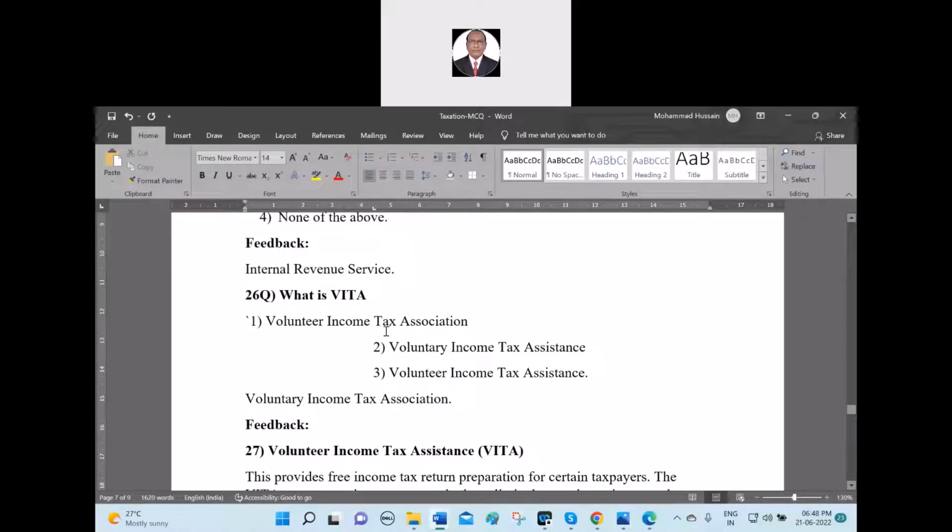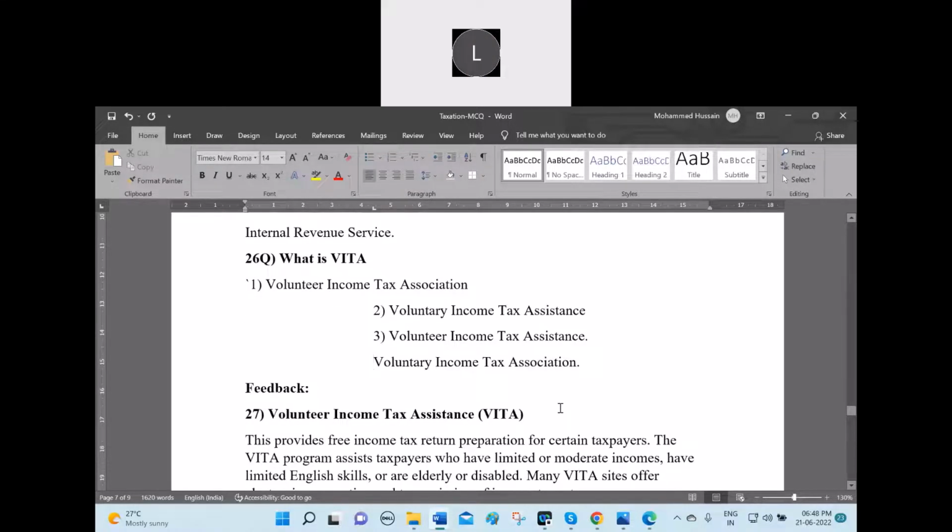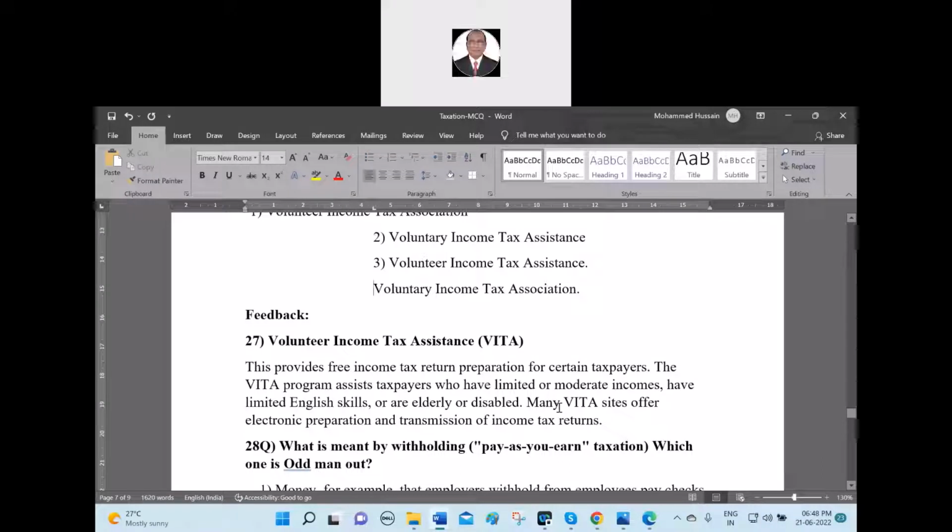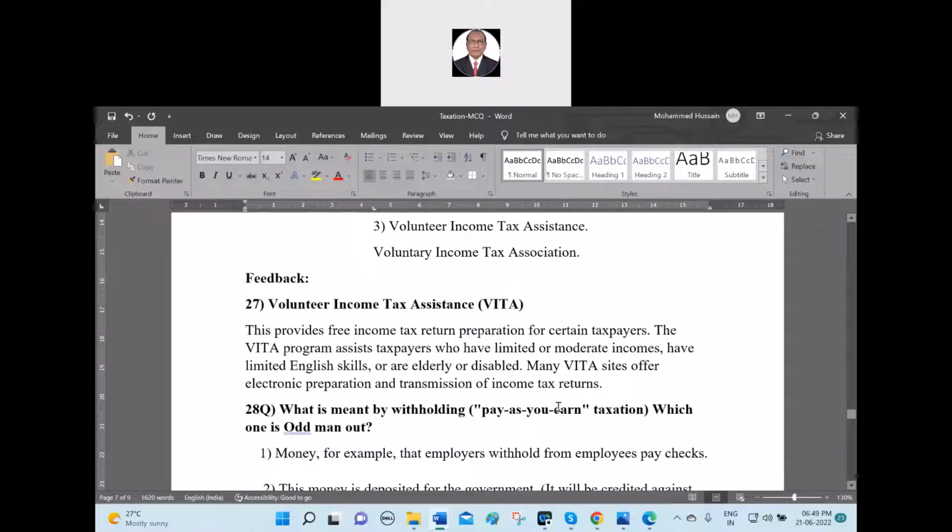This is Volunteer Income Tax Association. It's wrong, it is the assistance. So I should have said none of the above here, but I did not say none of the above. So the third option is there, sir. Volunteer Income Tax Assistance is the right answer. This provides free income tax return preparation for certain taxpayers. The VITA program assists taxpayers who have limited or moderate incomes, have limited English skills, are elderly or disabled. Many VITA sites offer electronic preparation and transmission of income tax returns.